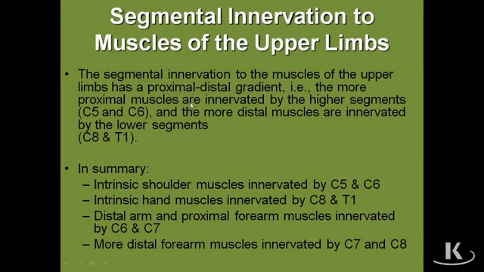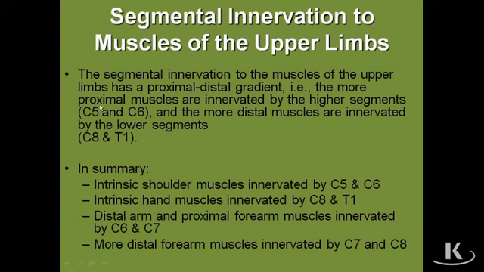The more distal the muscle, the lower the level of innervation. And if you combine that principle with the knowledge that almost every muscle in the upper limb is innervated by at least 2 consecutive segments, that means we don't have to know, is a muscle a C5 muscle or a C6 muscle, for example. It'll be a C5 and C6 muscle.